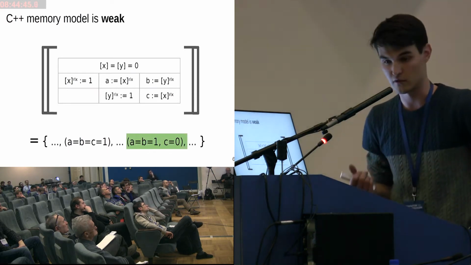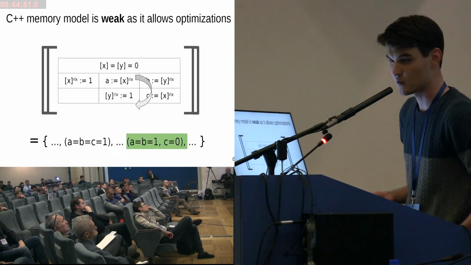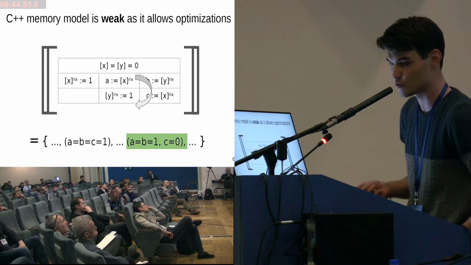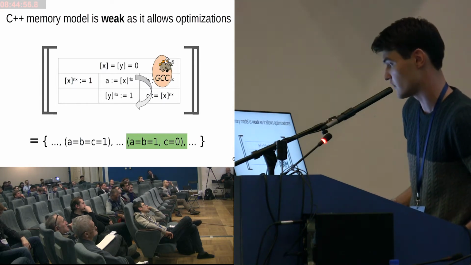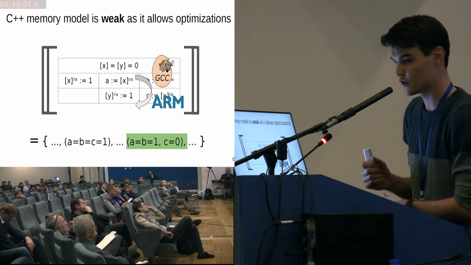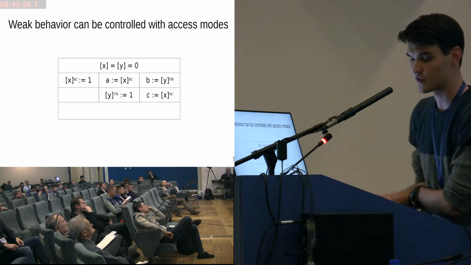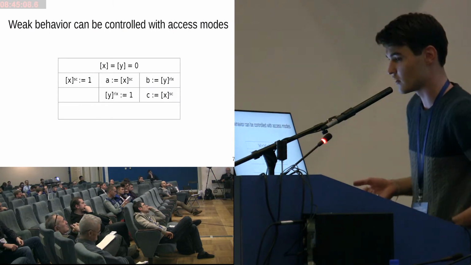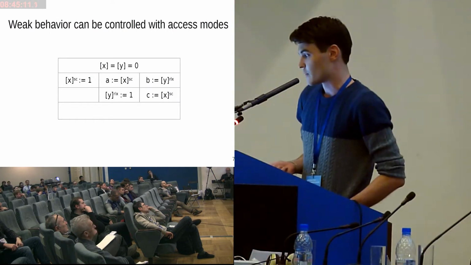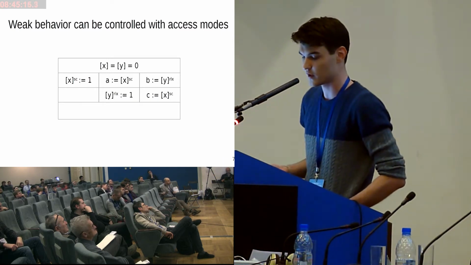So we know that the second result cannot be achieved by executing the instructions in order, and we call it weak, but since C++ is offering us this, we also call it weak. So these optimizations of compilers and the processors are possible. Since we want optimization, we want to allow related behavior. But sometimes we want to exclude such weak behavior to achieve more predictable behavior of programs. And in C++, you can do it through more strict modifiers of access.